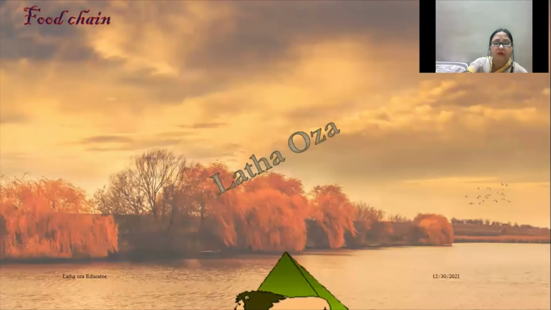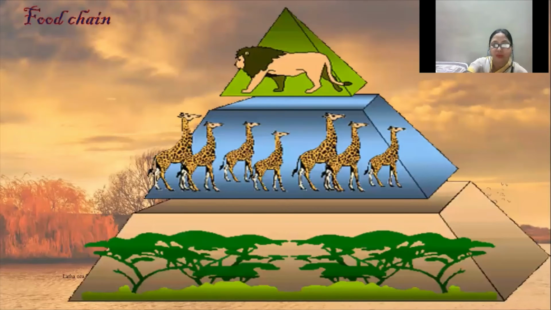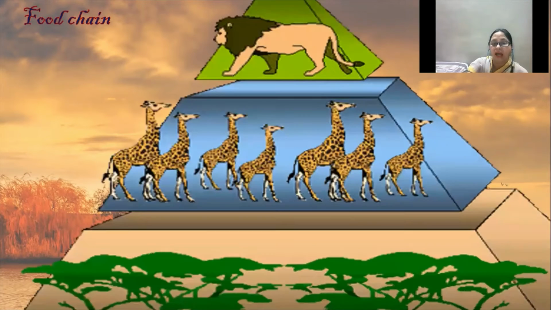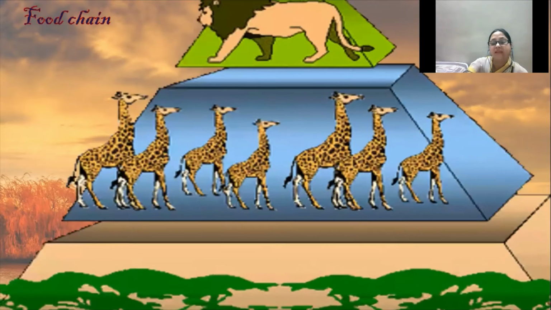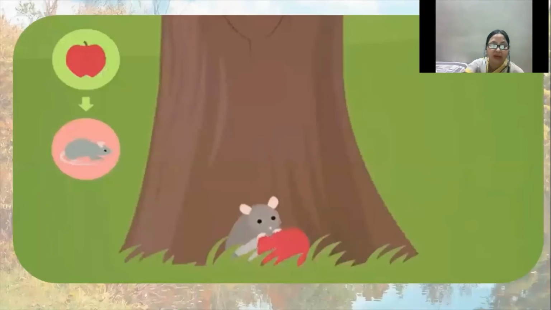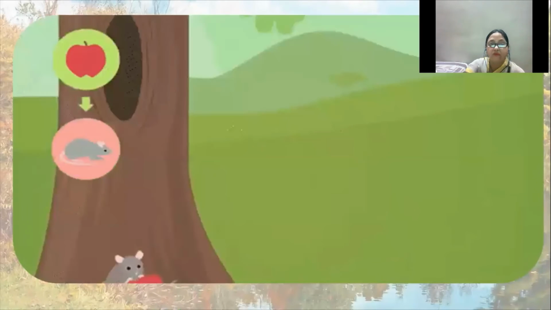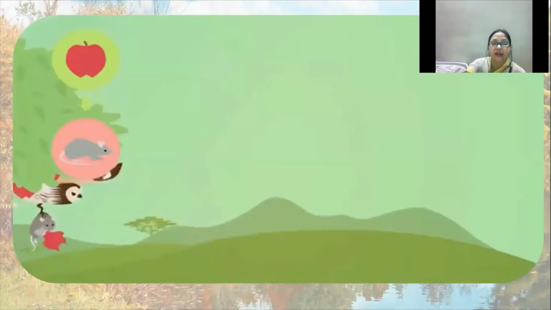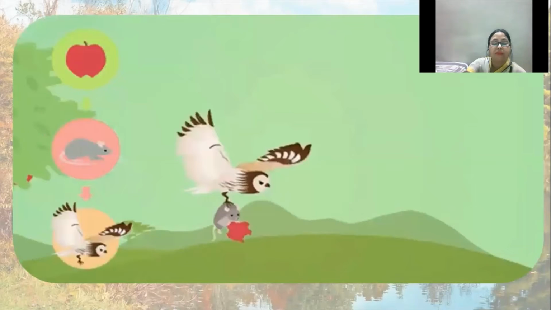Two examples of food chain: plants are eaten by plant-eating animals like herbivores, and herbivores are further eaten by the carnivores. Example, a rat is feeding on fruit or an apple and the rat is eaten by the eagle.